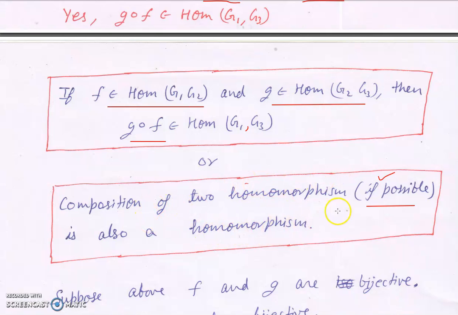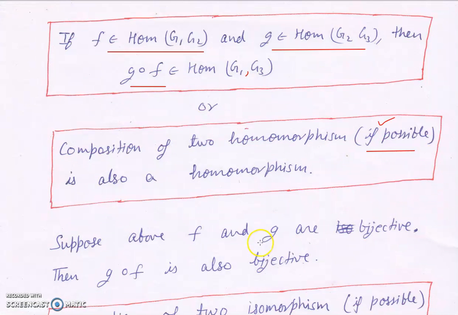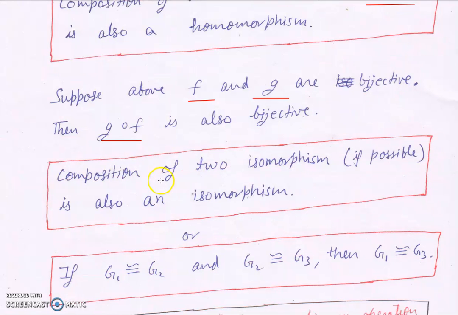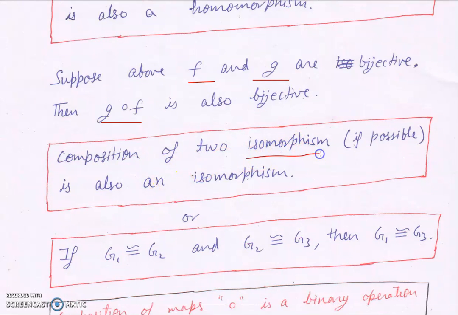So composition of two homomorphisms, if possible, is again a homomorphism. Now moreover, if you take f and g to be bijective, then it is not hard to see that f o g will also be a bijective map. So composition of two isomorphisms, if possible, is again an isomorphism.